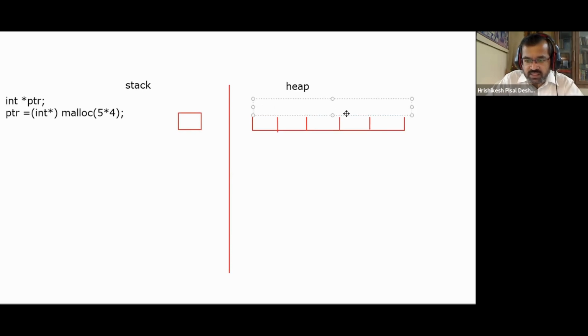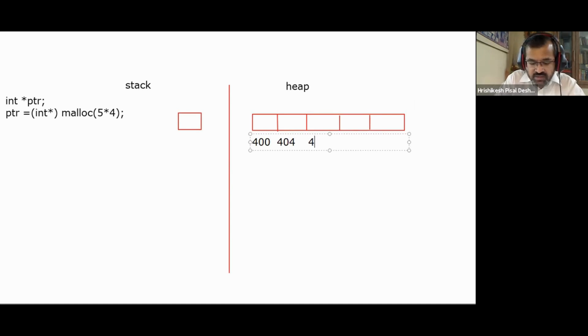So let's say indexes, if you actually give indexes just to understand, or let's say addresses. Say the first block's base address, assume it was 400. Assume the address of the first block was 400. So it will be spanning from 400 to 403, 4 bytes: 400, 401, 402, and 403. So the next block is at address 404. The next block is at address, say, 408. Likewise, the next block is at address 412, and the last block is starting from address 416, and so on, 16, 17, 18, 19. So that's how these addresses are there.